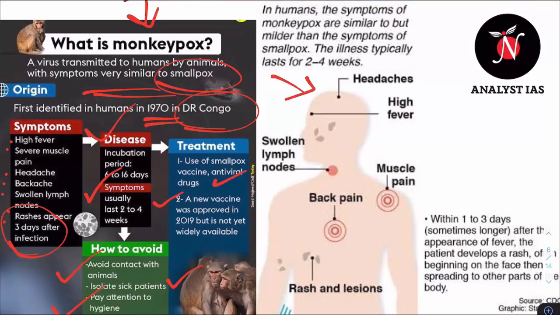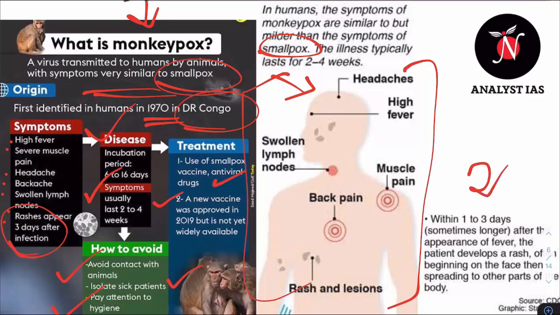This diagrammatic representation also tells you about the symptoms that one may encounter if infected by monkeypox, right? And the symptoms are very similar to smallpox. Within 1 to 3 days, sometimes even longer, after the appearance of fever, the patient develops a rash. I've already told you the rashes appear 3 days after the infection, and the rash begins on the face and then spreads to other parts of the body. That's how it has been happening to the people.